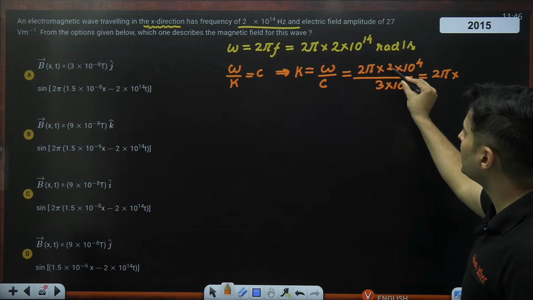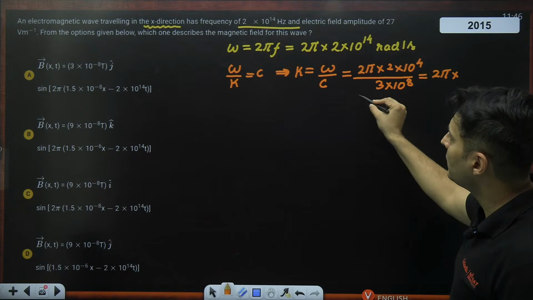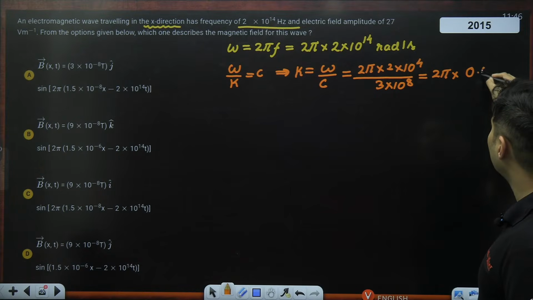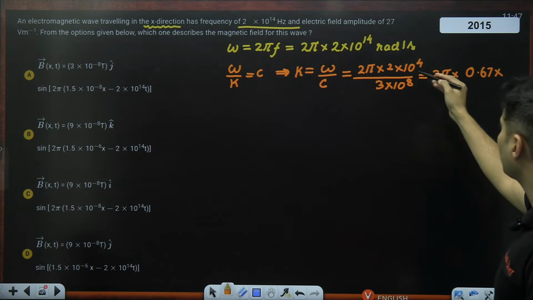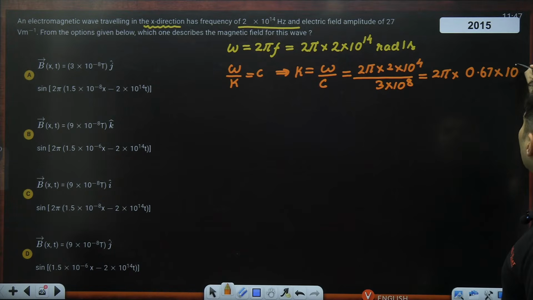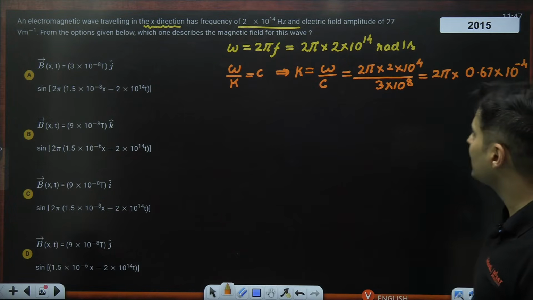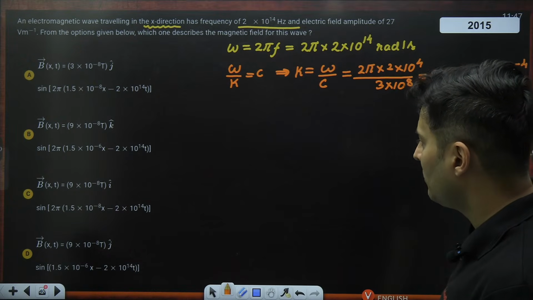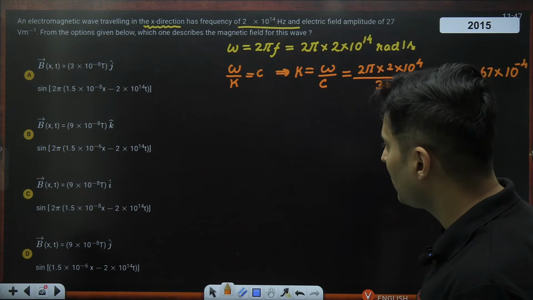Yes, this is 2. C will come down. So 2 by 3, that's nothing but 0.67 or 0.66 recurring, and 10 to the power minus 4. Just check this out. But again, I'm seeing printing mistake everywhere.